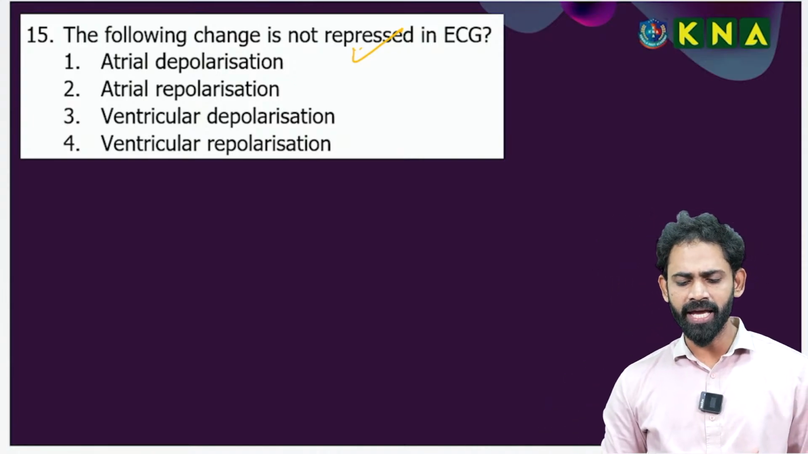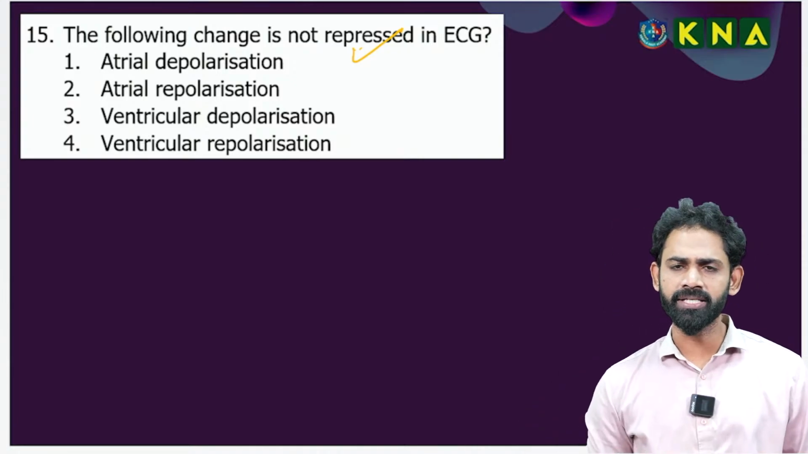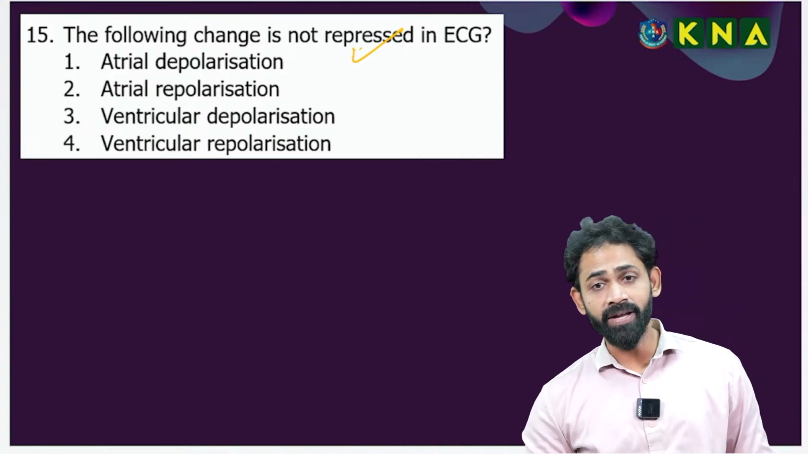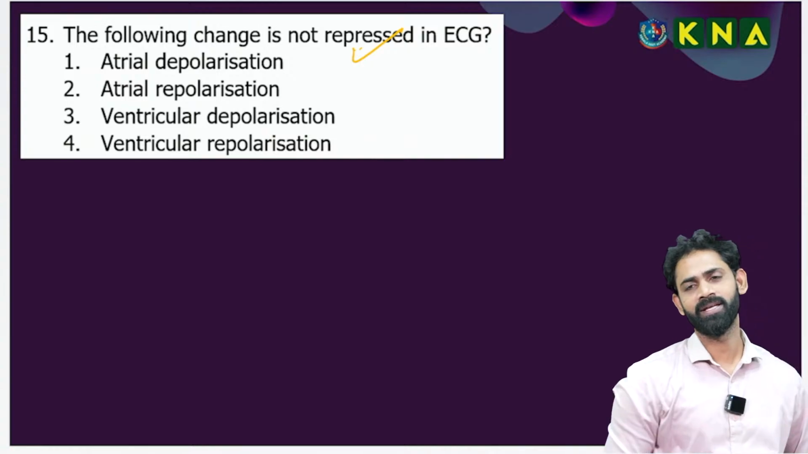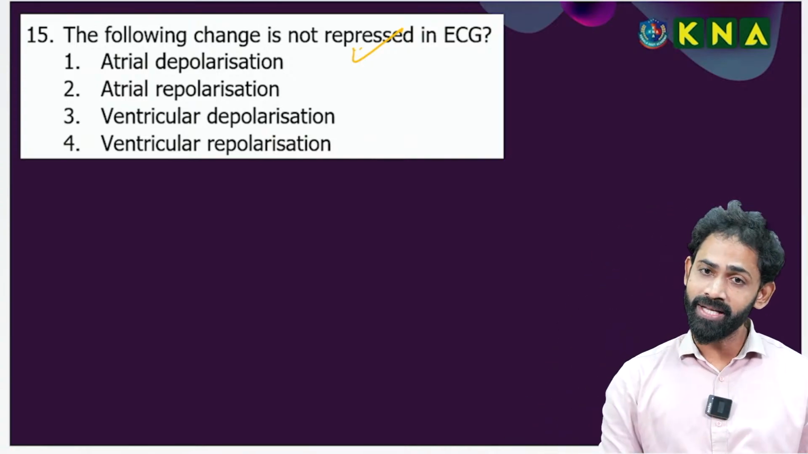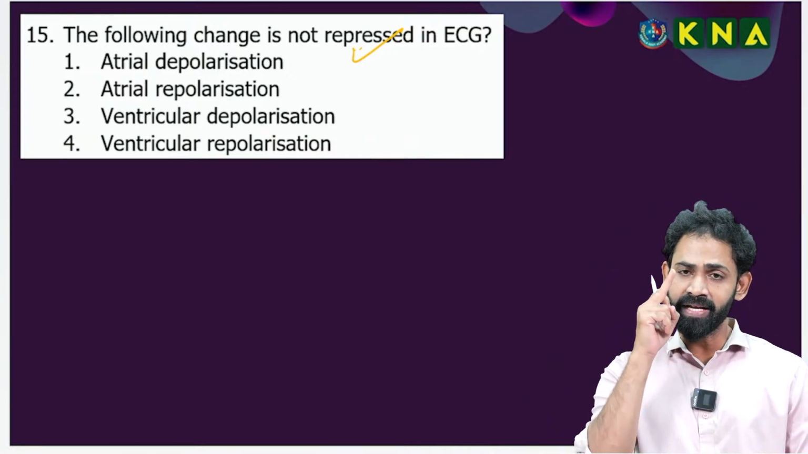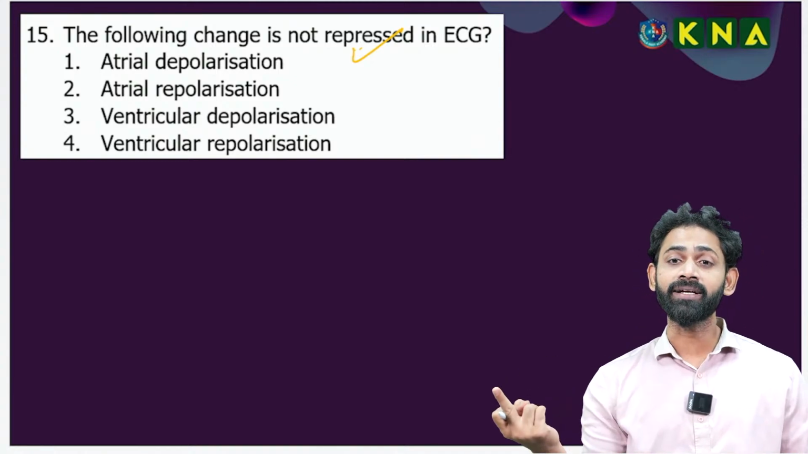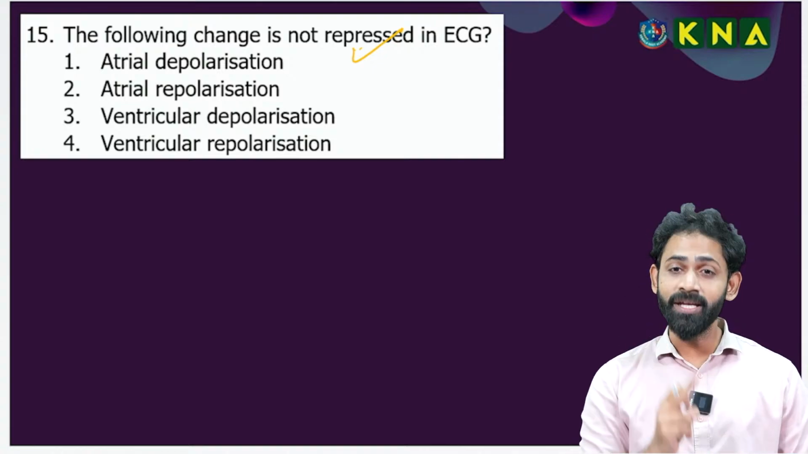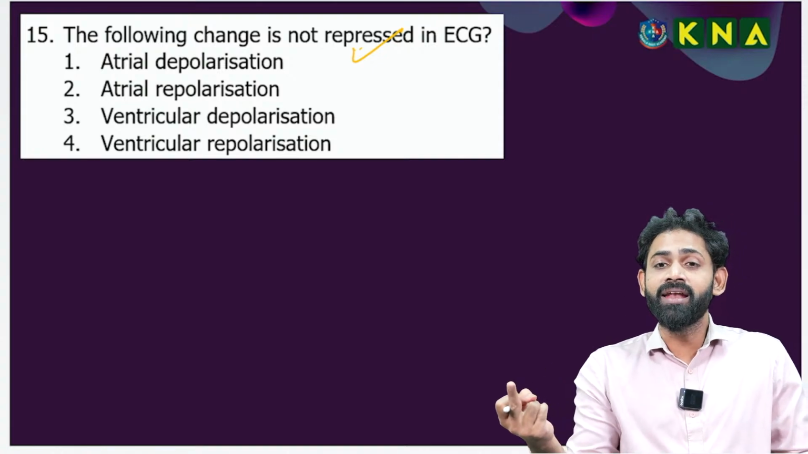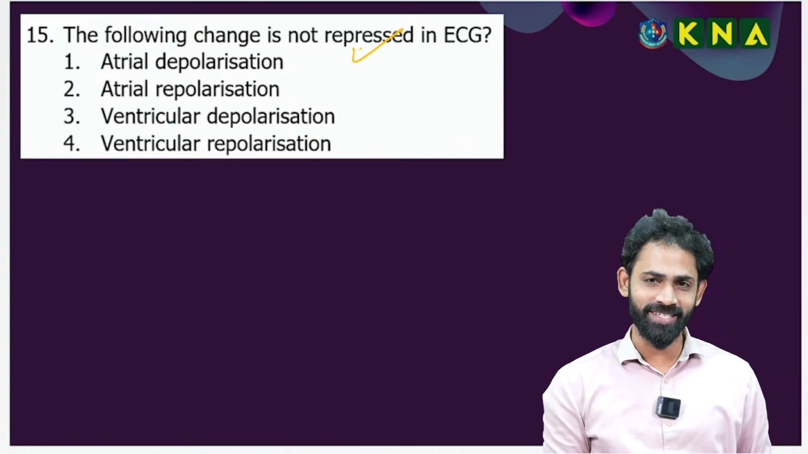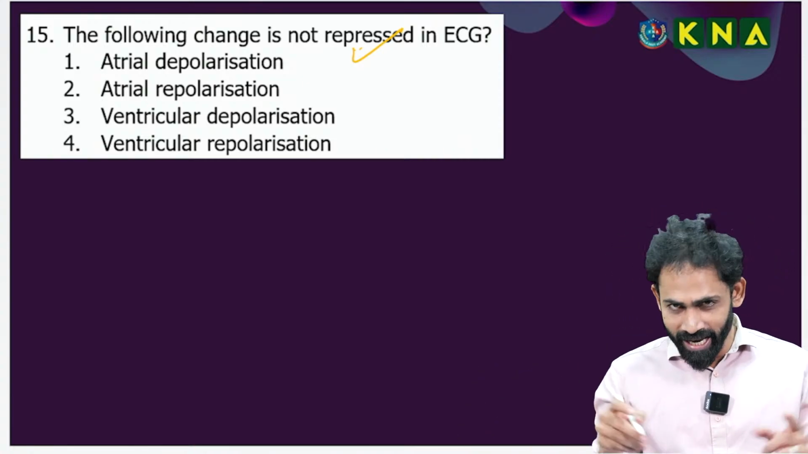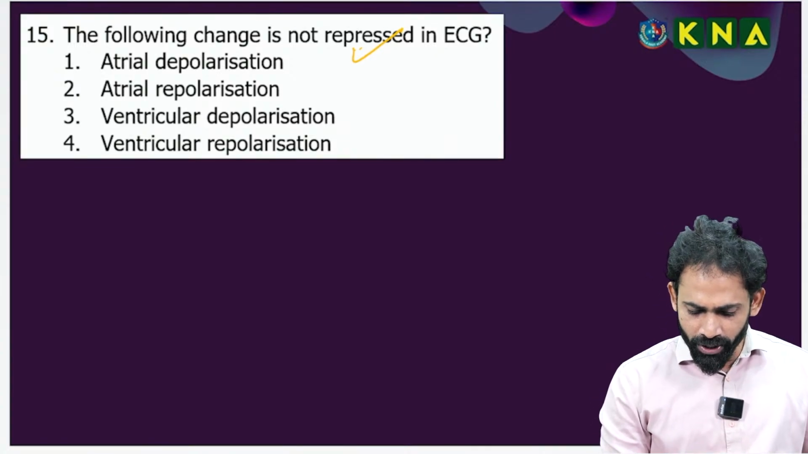P wave represents the atrial depolarization, QRS wave represents the ventricular depolarization, T wave represents the ventricular repolarization. But for ventricles, both depolarization and repolarization are there. For atria, only atrial depolarization is there. There is no atrial repolarization in the ECG. Nice concept. Option 2 I am going forward.